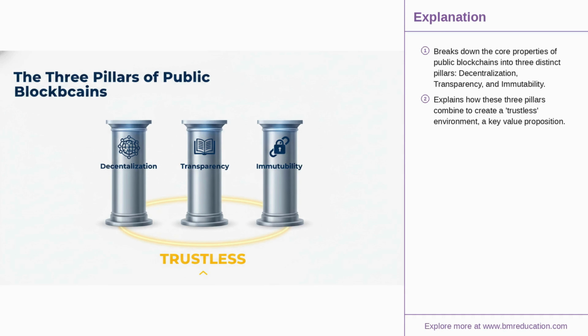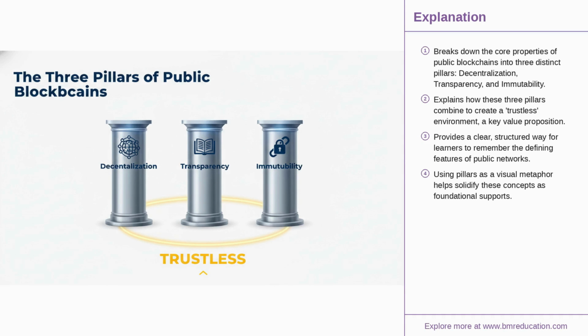This radical openness is built on three pillars. First, decentralization. Power is distributed, making the network resilient and free from single points of failure. Second, transparency. Every transaction is recorded on the public ledger for all to see. And third, immutability. The cryptographic structure ensures that once data is recorded, it cannot be altered. These pillars create a trustless system.